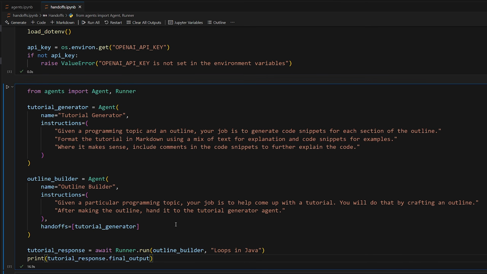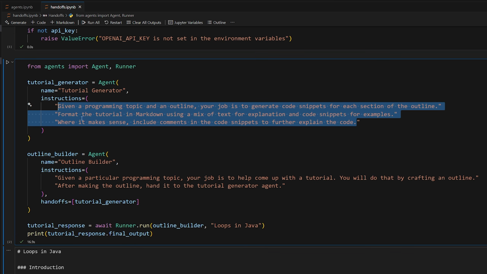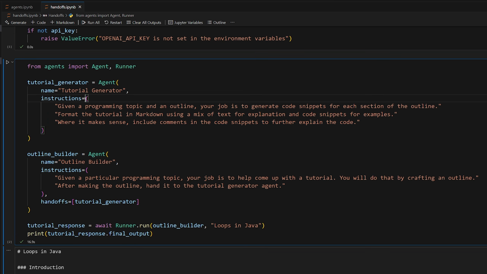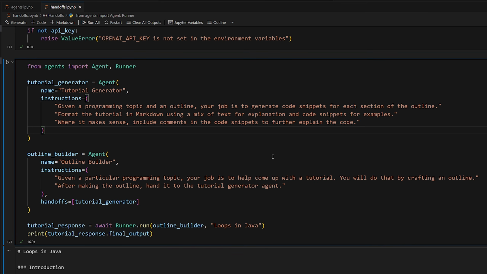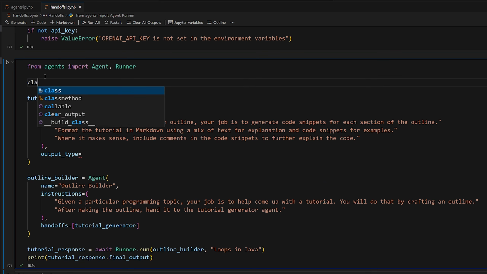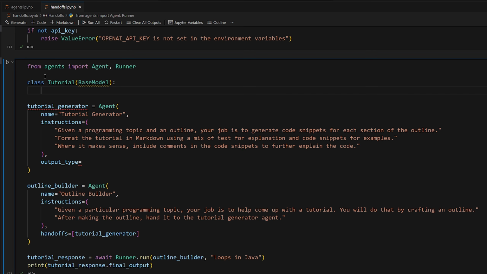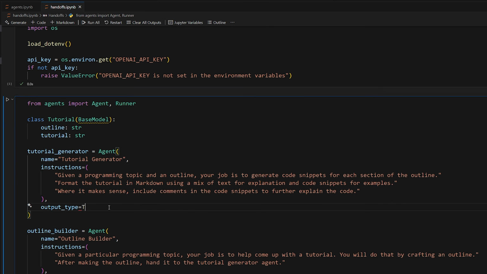Now, one thing that would be cool is if we could also get the outline, because right now it's just giving us the final output using the tutorial generator, which is just the actual tutorial itself. But it would be nice if there was a way to get both the outline that was originally generated and passed to this agent, as well as the output of the agent here. One way we could do that is by using what we learned before, the output type. And we're going to make a type for this called, let's just say Tutorial, which is a base model. And so for this, we want both the outline and the tutorial itself. And then we can specify down here, so Tutorial.